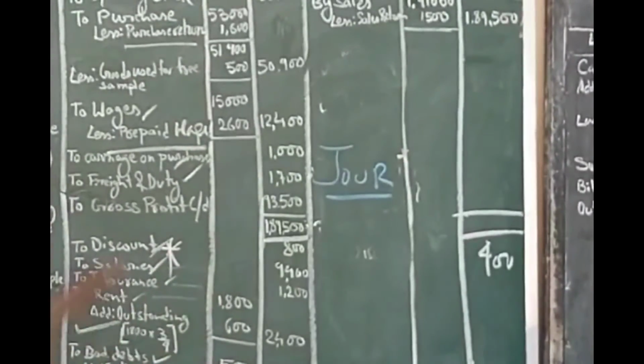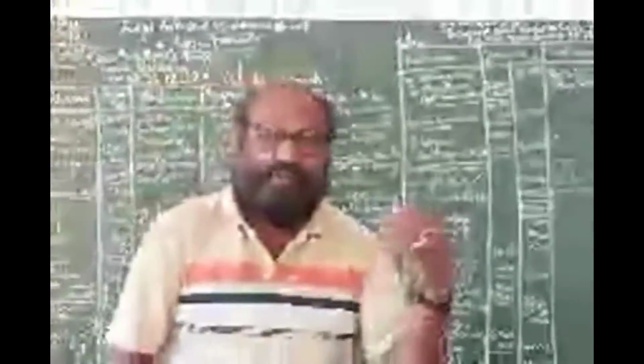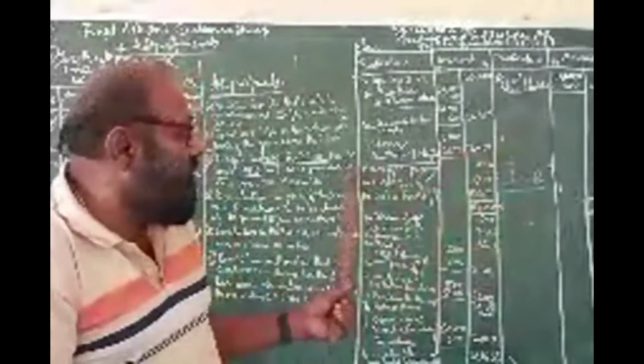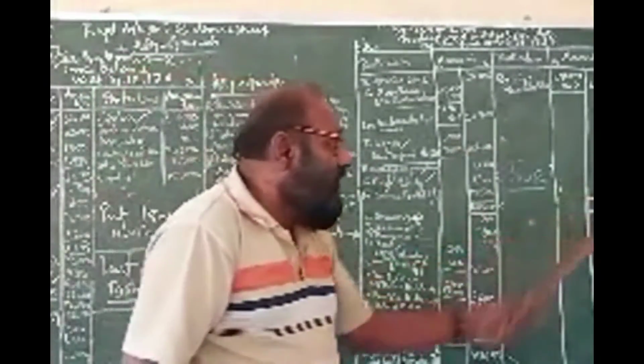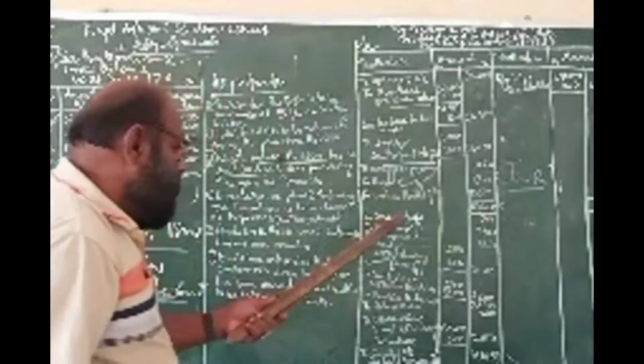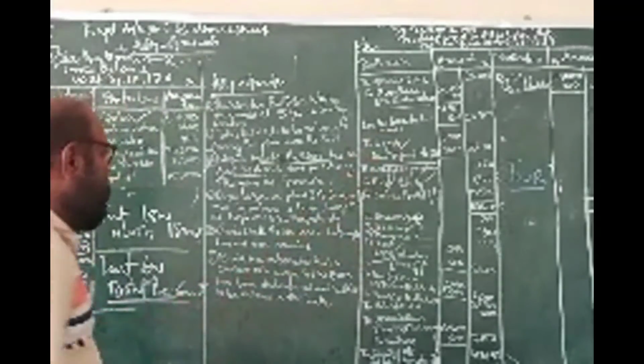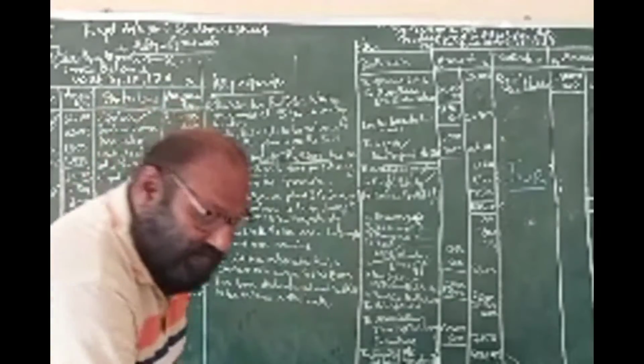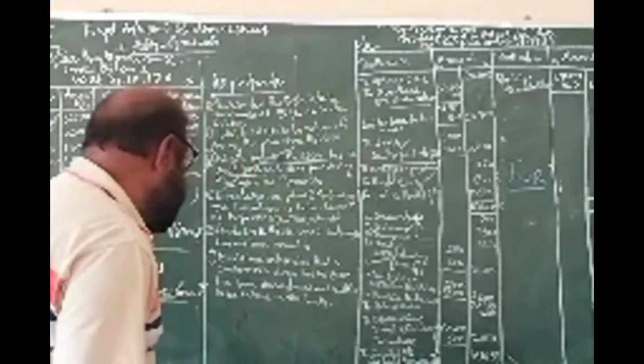So this one is prepaid expenses, one is outstanding expenses. Prepaid expenses should be deducted, and it would go to the asset side of the balance sheet. And outstanding expenses is a liability. It would go to the liability side, and it should be added to the item concerned. So this is the thing we have done completely. Clear?